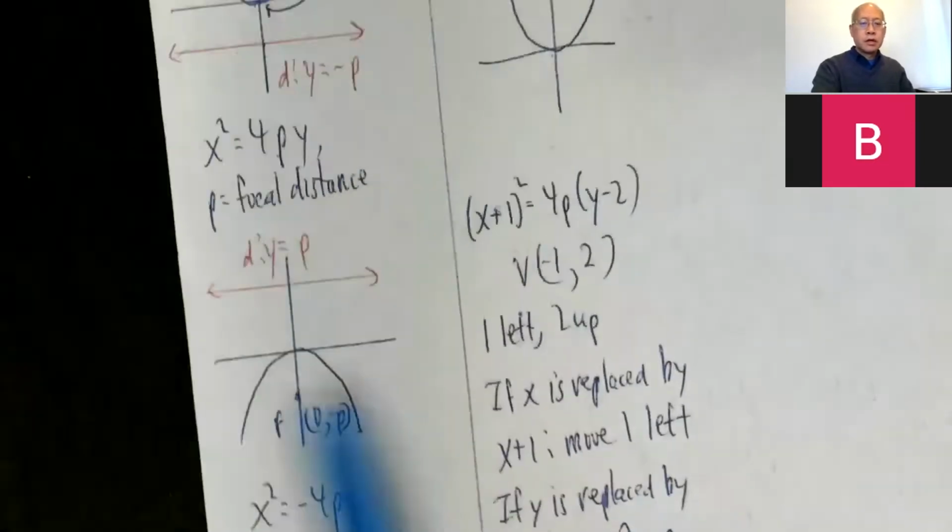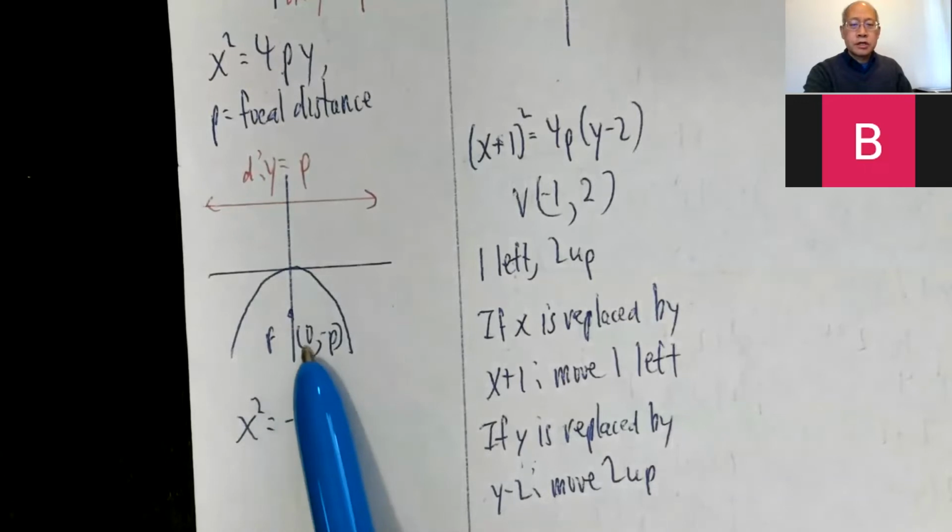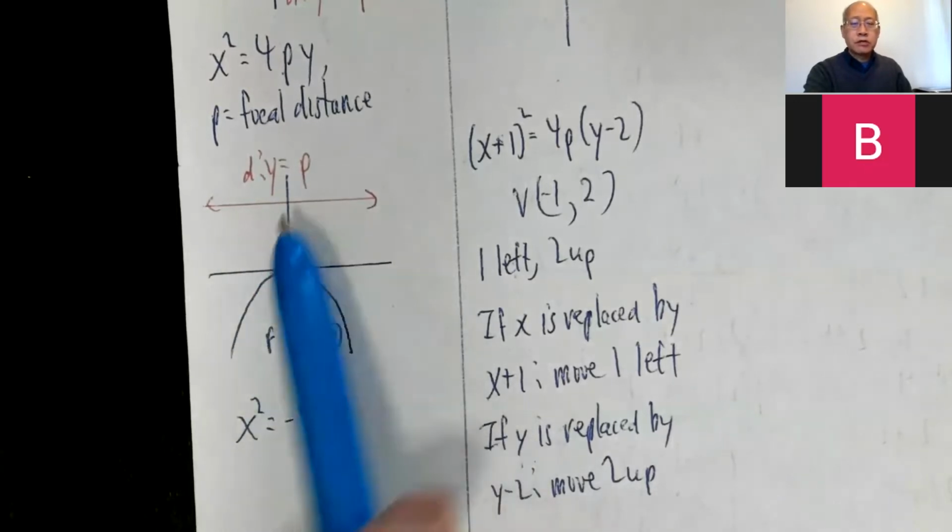Turn this 180 degrees and it opens down. So it looks like this. That's x squared equals negative 4py. Focus is (0, negative p). Directrix y equals p.